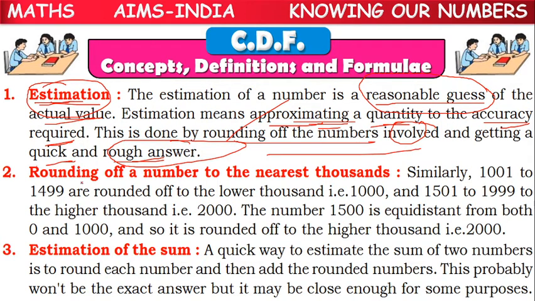We have also learnt about rounding a number to the nearest thousand. Suppose 1001 to 1499 can be rounded off to the lower thousand, 1000, or 1501 to 1999 can be rounded off to 2000.